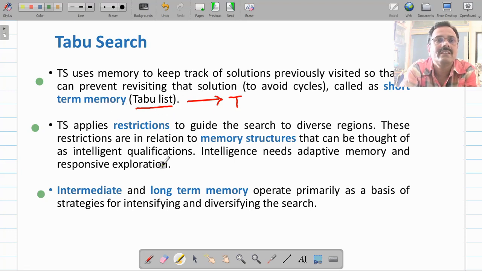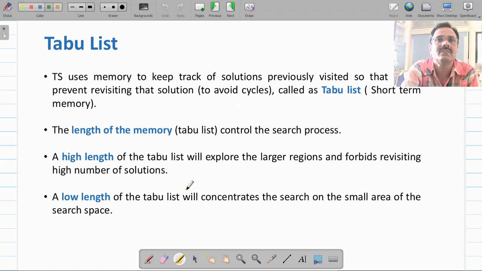In addition to this, sometimes we incorporate intermediate and long term memories as and when required. Intermediate and long term memories make this search algorithm more intensifying and diverse. Later on we will see what these properties are, that is, intensifying your search and diversifying your search algorithm.